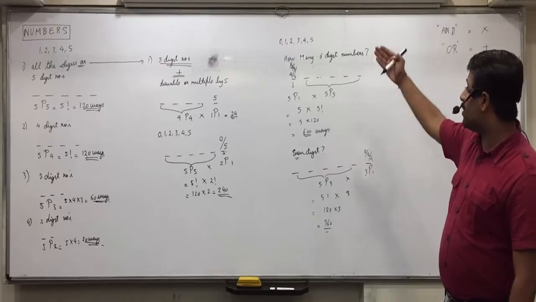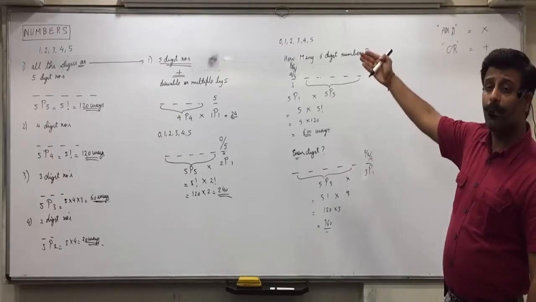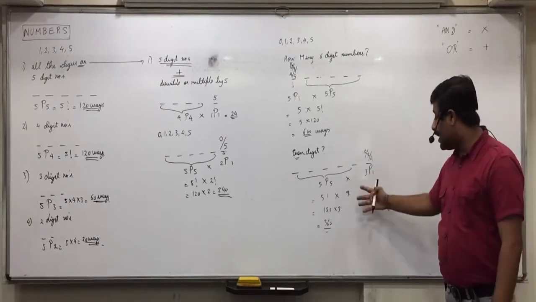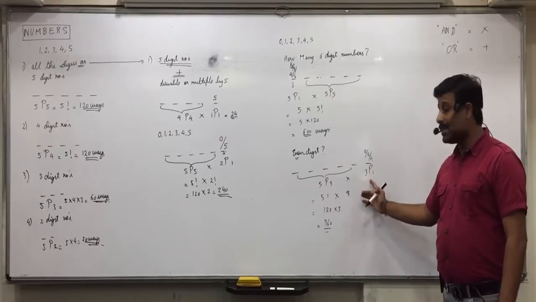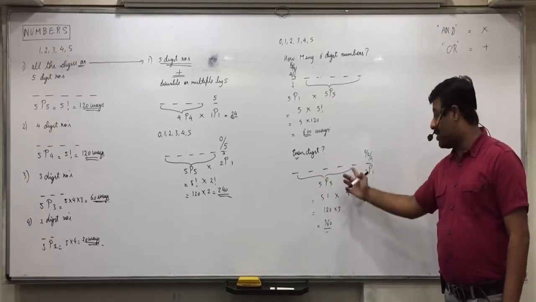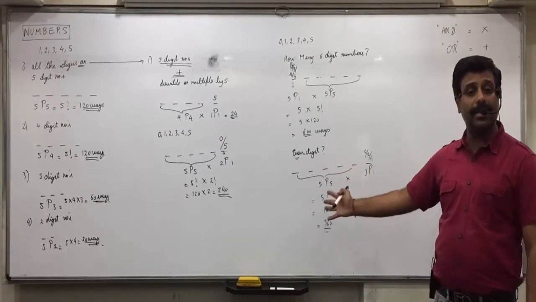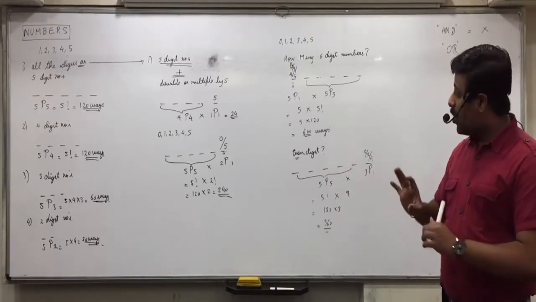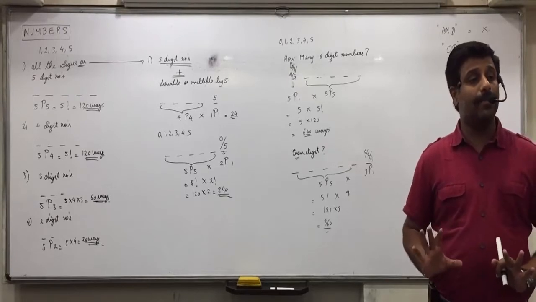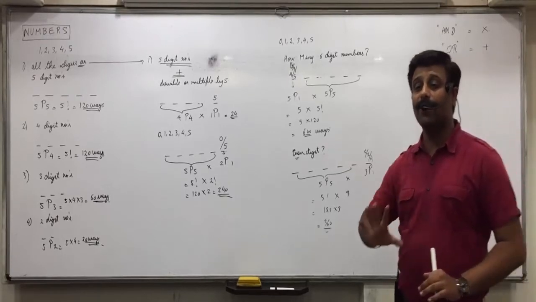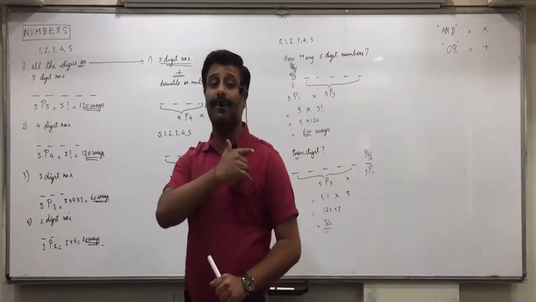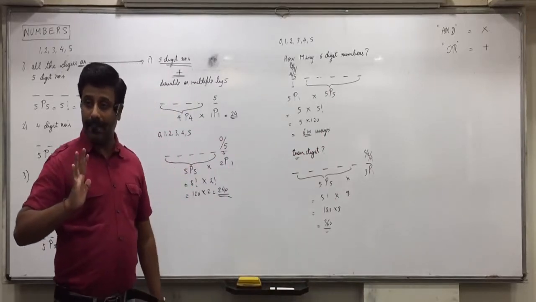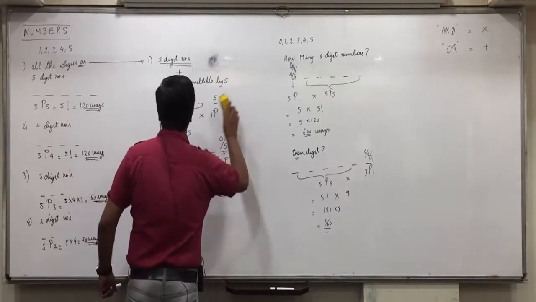Because then in the last place, which numbers can come? 1, 3, 5. That can be done in 3P1 ways, and the remaining 5 numbers in 5 places. So 5 numbers in 5 places. Everyone is clear with this? So all the points of numbers are over. Any confusion in that? All the variety of questions which are possible with numbers, I have done over here. Got it, everyone? Now we take up letters.